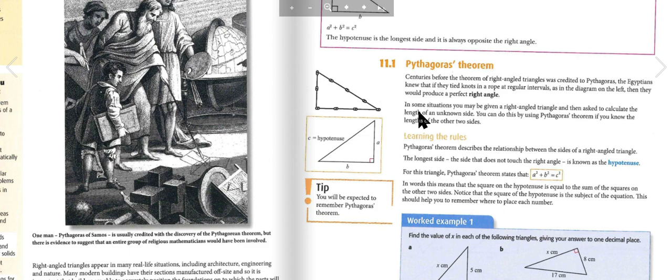In some situations, you may be given a right-angled triangle and then asked to calculate the length of an unknown side. You can do this by using Pythagoras' theorem if you know the length of the other two sides.